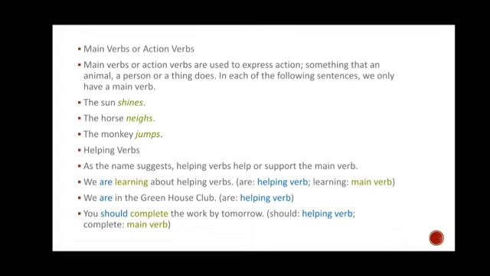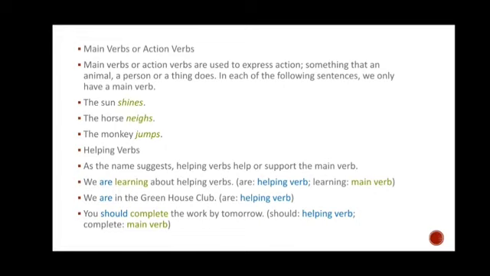Main verbs or action verbs are used to express action, something that an animal or a person or a thing does. It means action, either of an animal or of anything or of any person. In each of the following sentences, we only have a main verb. There are some sentences given below, and in these sentences only the action verbs have been discussed.